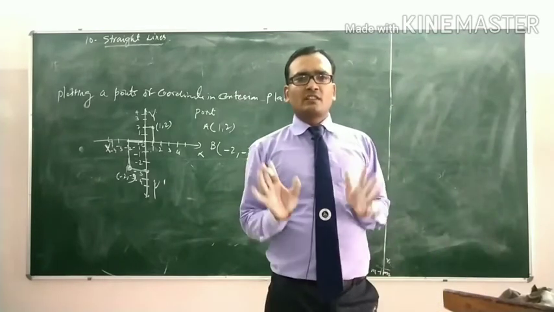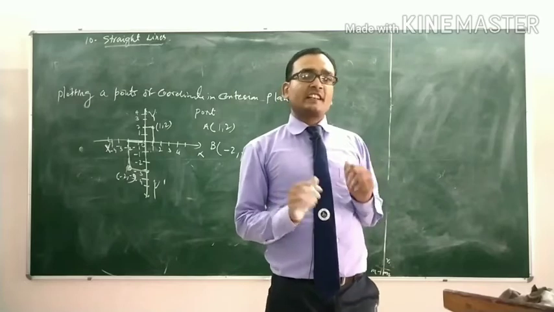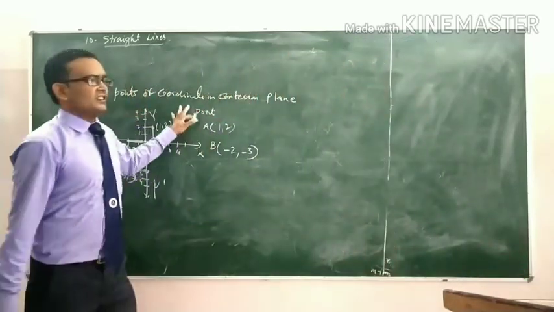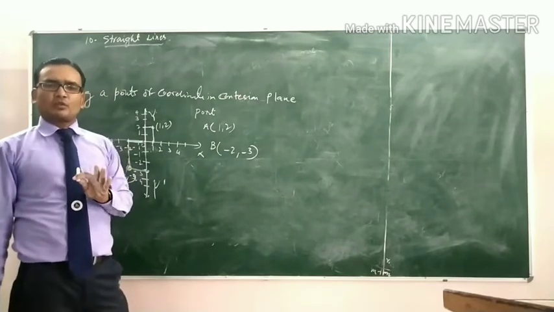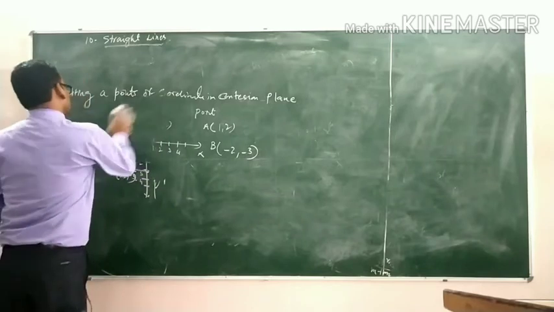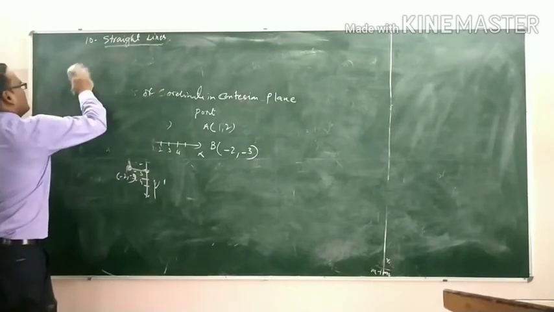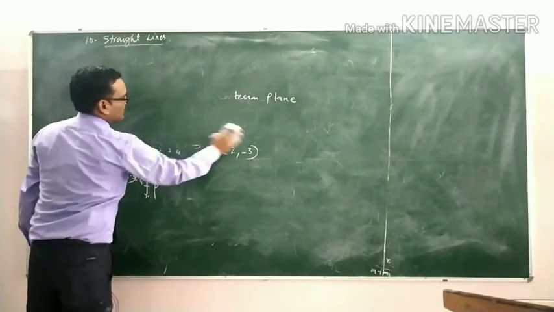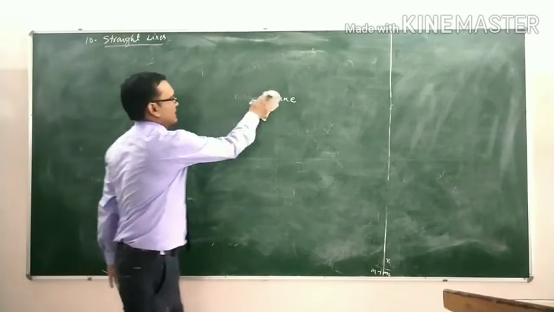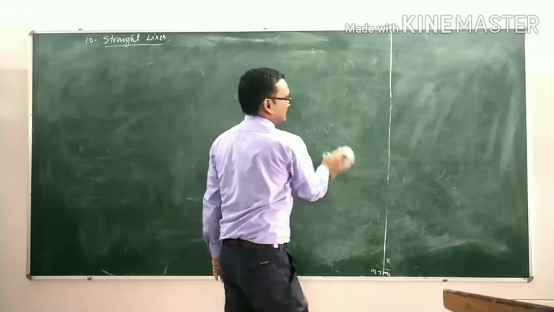Now dear students, we are starting straight line. What is the straight line? These are the basic concepts of coordinate geometry. We start the straight line. First of all, we discuss the definition of the straight line and the character and properties of the straight lines.